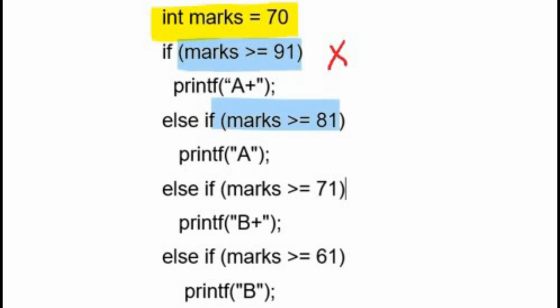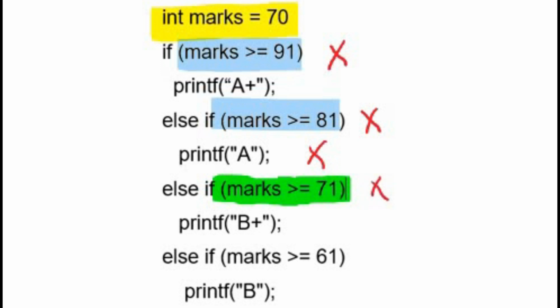According to this condition, marks is greater than or equal to 81. No, marks are not greater than or equal to 81. This condition will also go wrong and this block will be skipped. Then control will move to the next else if statement and the condition here is marks is greater than or equal to 71. But marks are 70. So this condition is again false. And the control will move to the next else if statement.